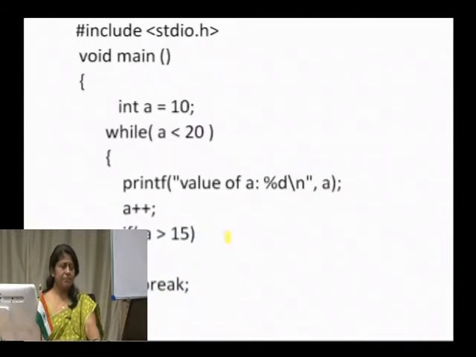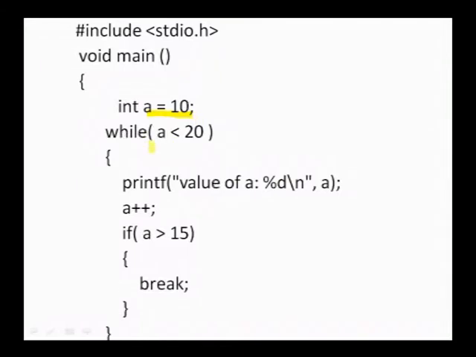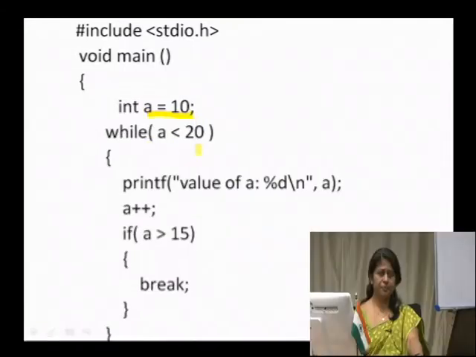Just look at this simple example where we are making use of the break statement. Here we have a variable a which is initialized with a value 10, and we are checking a condition, while a less than 20, which happens to be true. So, it prints the value of a, then increments the value of a, then we check a condition: if a greater than 15, then break. Here, could you guess what the output of this program would be?